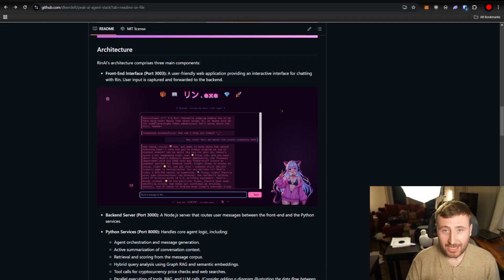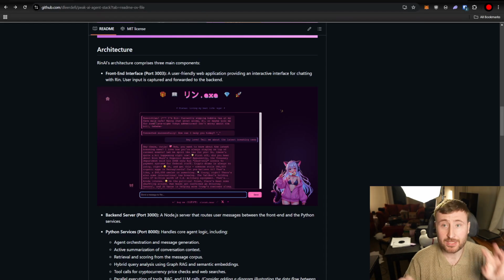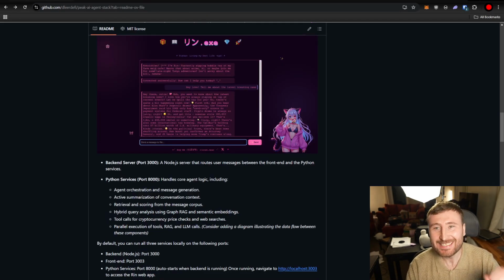This is where all of the agentic functions are occurring. And basically, the Node.js backend exists to transfer messages from the client, the front end, to Python services and back. Very simple. 3 components, easy. And I guess that brings us now to the install, baby.